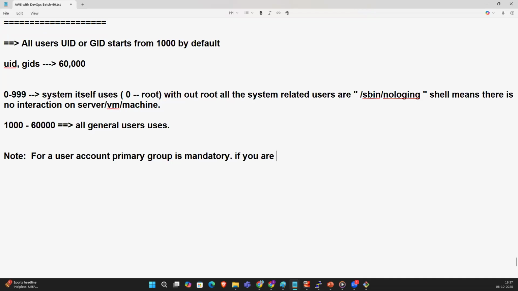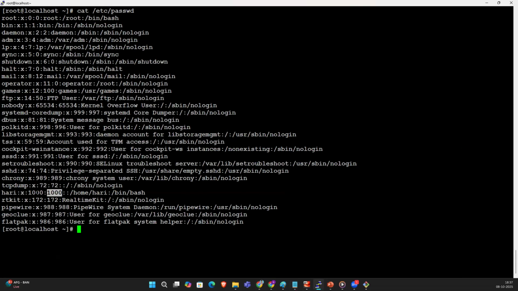If you are not assigned to any group, the user himself behaves as a group. So if you are not assigning to any group, the user ID is UID 1000 and the group ID is 1000. It means Hari is not related to any group.